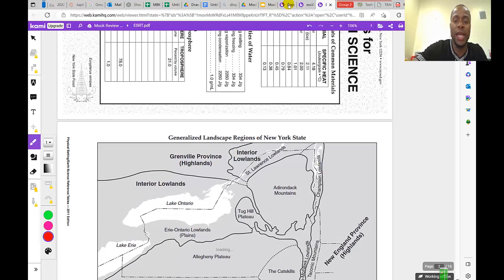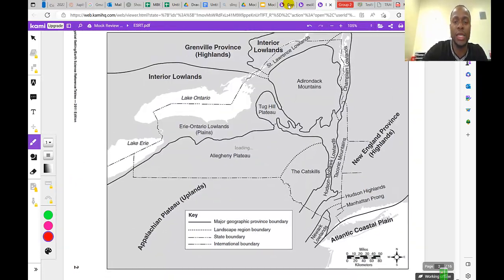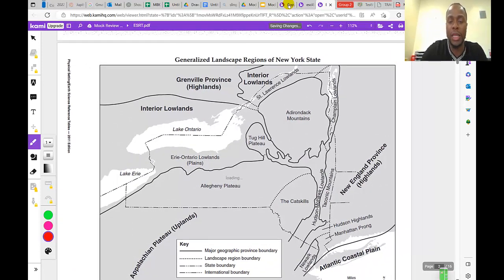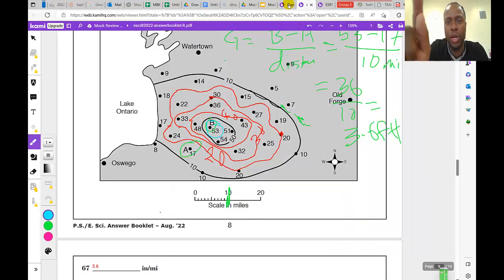How can I tell which landscape location B is pointing at? Let me look for some clues. It's close to Oswego, Watertown, and Old Forge. So that location is between those 3 towns.